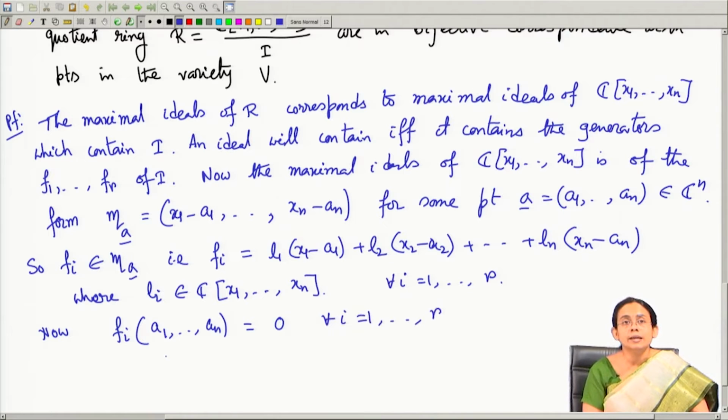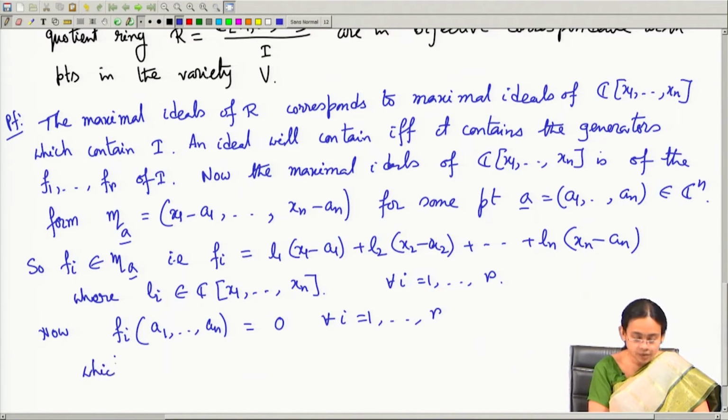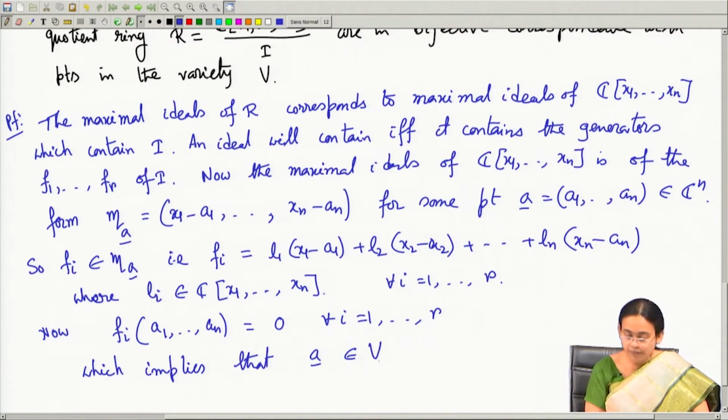That means this a bar is a common solution of this system of equations, which implies that a bar belongs to the variety V.